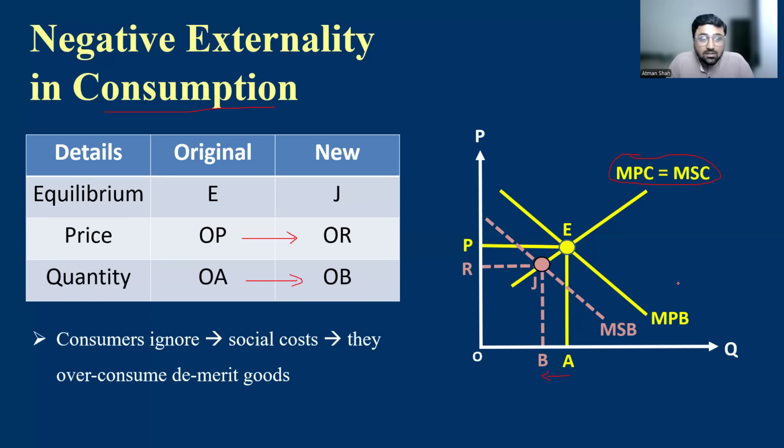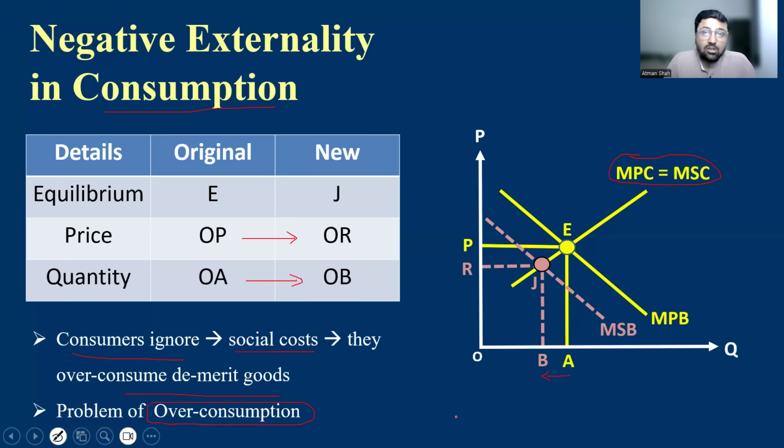That means consumers ignore this social cost or external cost, and therefore they overconsume demerit goods. So in case of negative externality, we have the problem of overconsumption because this external cost is ignored. If we consider the external cost, the consumption reduces from OA to OB. So that is negative externality in consumption.